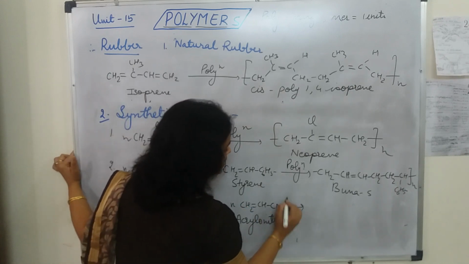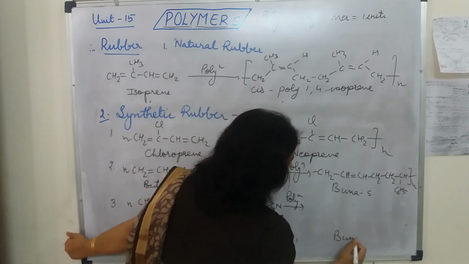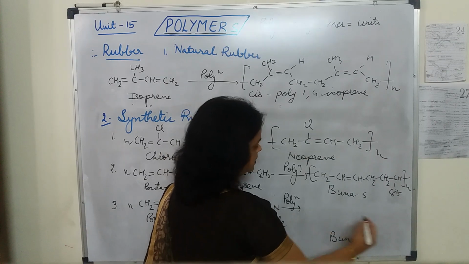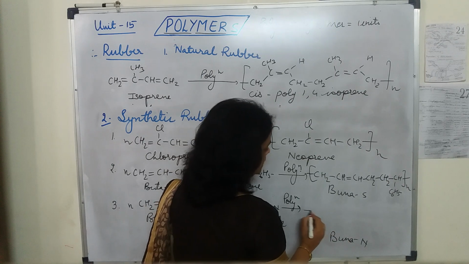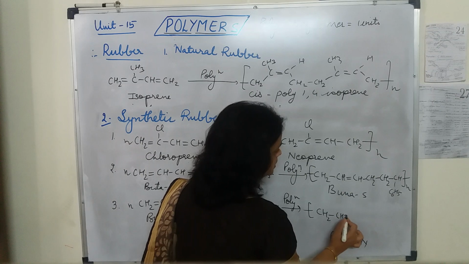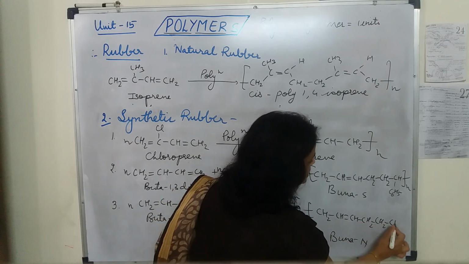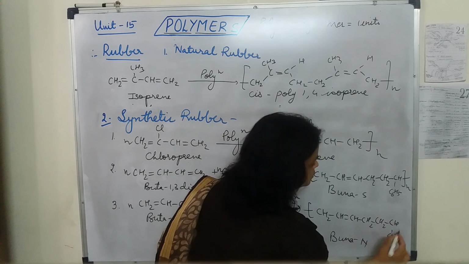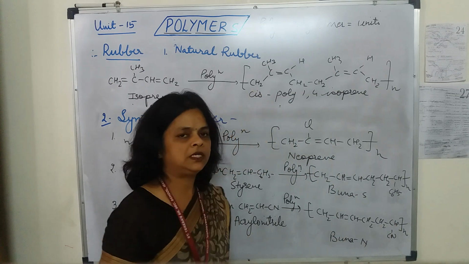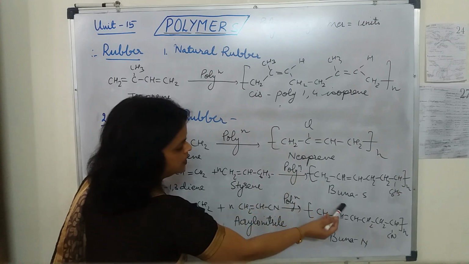Now when it polymerizes, it forms Buna N. How we will write the structure? In exactly same manner as we had done for Buna S. Let's write the structure. CH2 single bond CH double bond CH, CH2, CH2, CH, and here the cyanide group will be written and it will be N. So this is Buna N. In this way we had discussed three synthetic rubbers, that is neoprene, Buna S and Buna N.